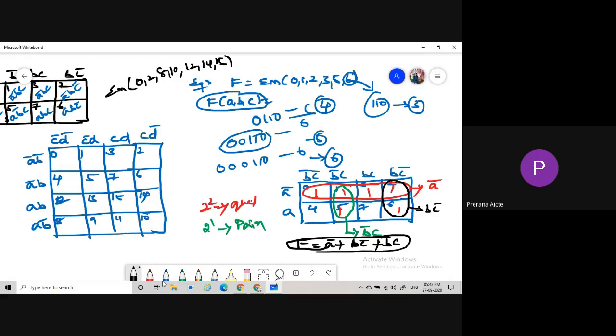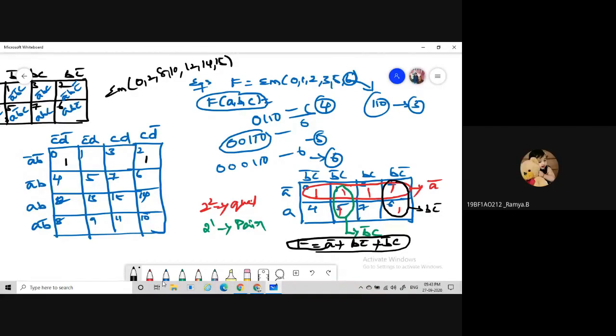The maximum number here is 15. What is the minimum representation of 15? 4 ones, 1 1 1 1. That's why we take a 4 variable K-map, and then we represent the minterms with 1.